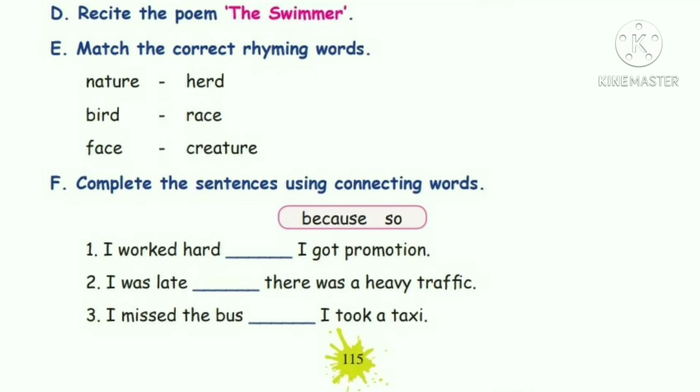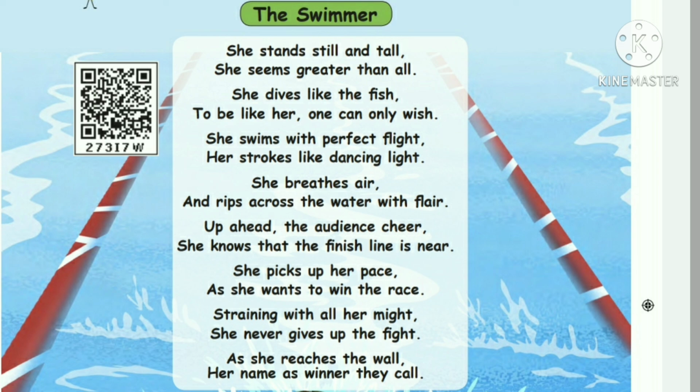Recite the poem The Swimmer. The swimmer, she stands still and tall. She seems greater than all. She dives like the fish. To be like her, one can only wish. She swims with perfect flight, her strokes like dancing light.